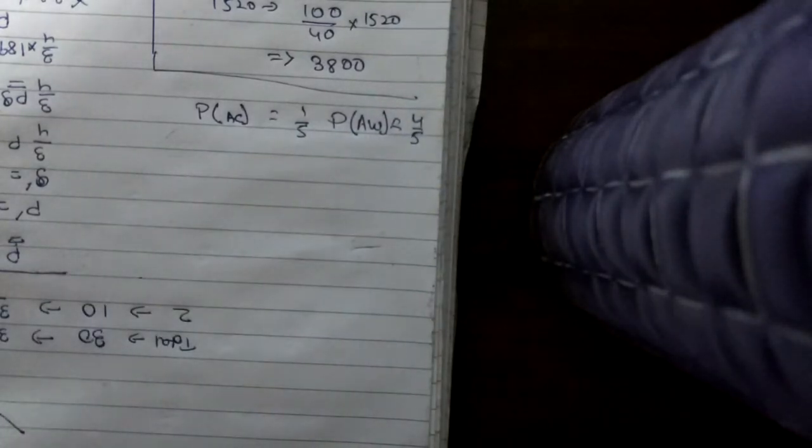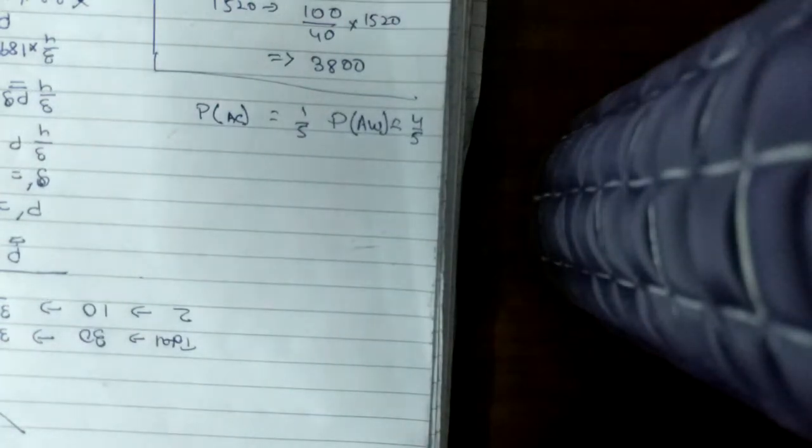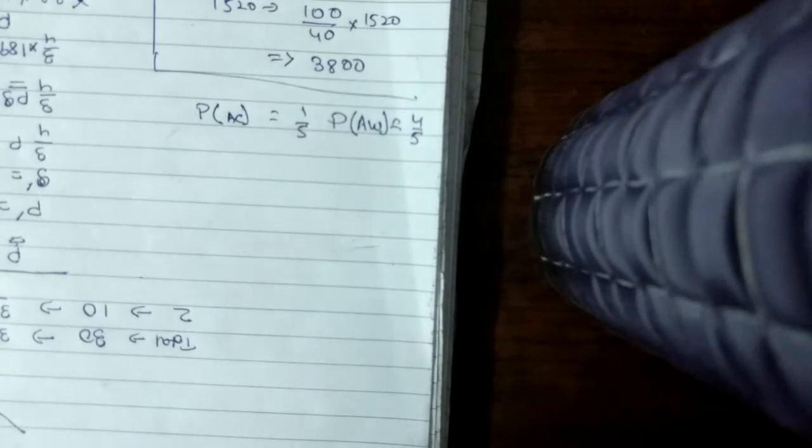Now it is asked that at least one of them answers correctly. So we can say that it considers all the cases where one person answers correctly, 2 answer correctly, 3 answer correctly, and 4 answer correctly.